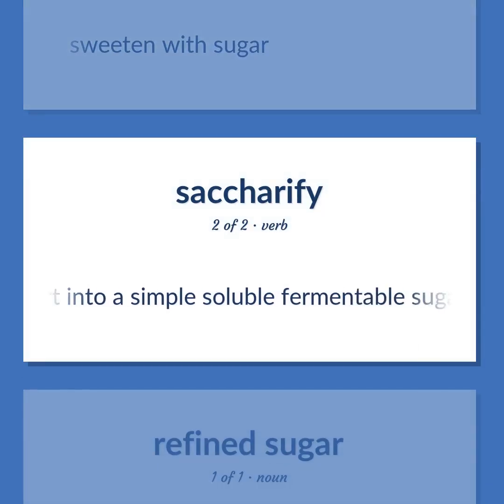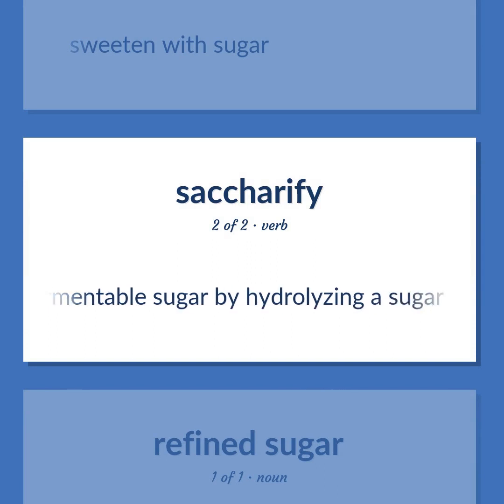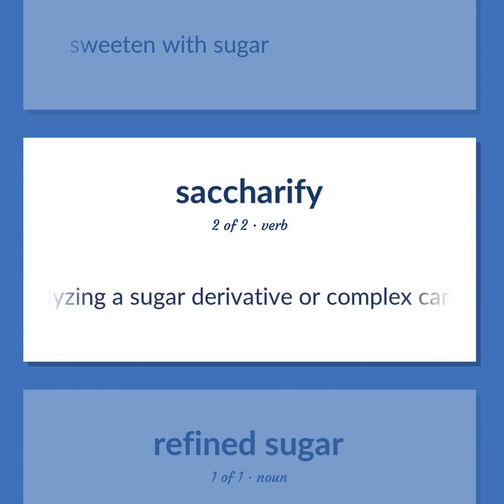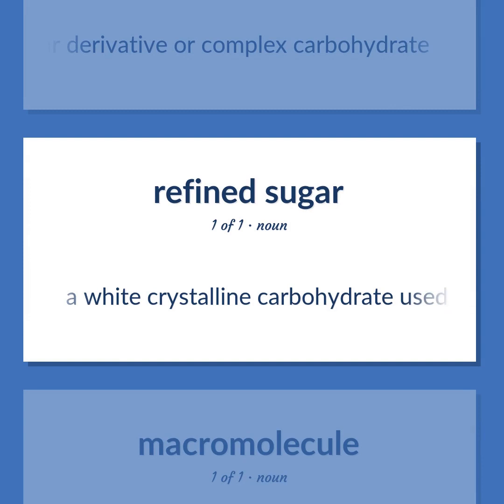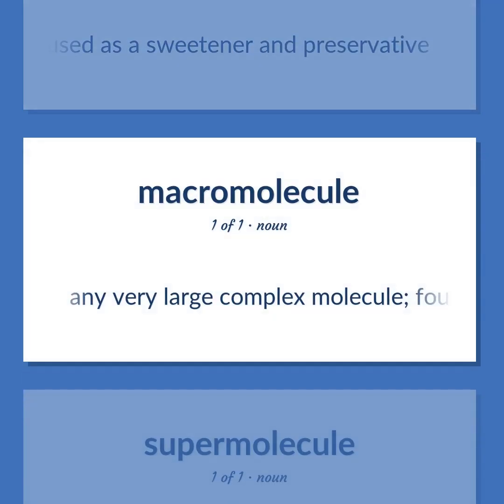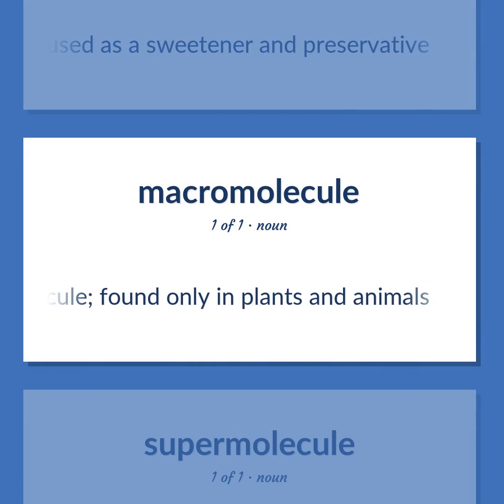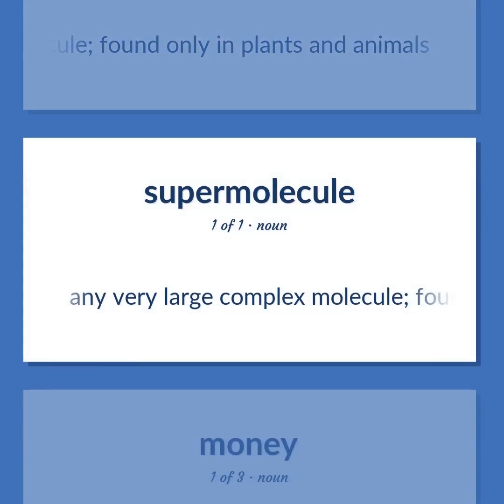Convert into a simple soluble fermentable sugar by hydrolyzing a sugar derivative or complex carbohydrate. A white crystalline carbohydrate used as a sweetener and preservative. Any very large complex molecule, found only in plants and animals.